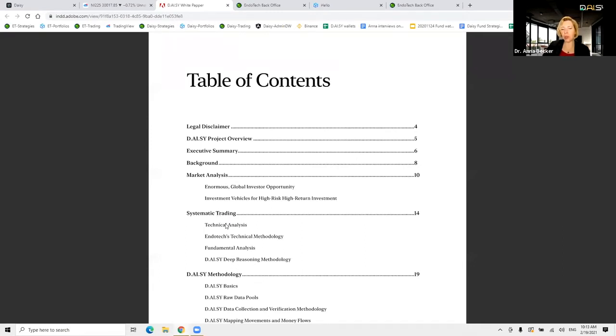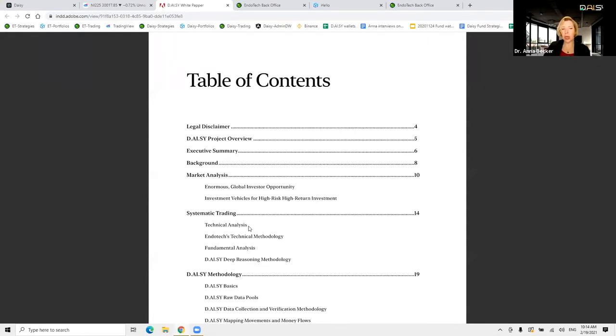Systematic trading has two basic approaches, technical analysis and fundamental analysis. Currently in Endotech, we have very strong technical analysis, which is supported by AI technologies. And this technical analysis is what you see in current results. And we're explaining in the paper why it's not enough, why we decided to do the DAISY project, what's missing in technical analysis for us, why we need the side of fundamental analysis.